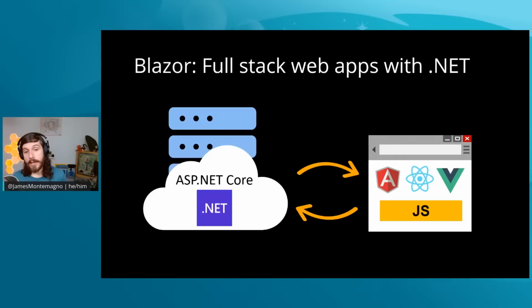So obviously the thing here is that while you can leverage and use C# and .NET on the back end, your front end here is still primarily in those web technologies.